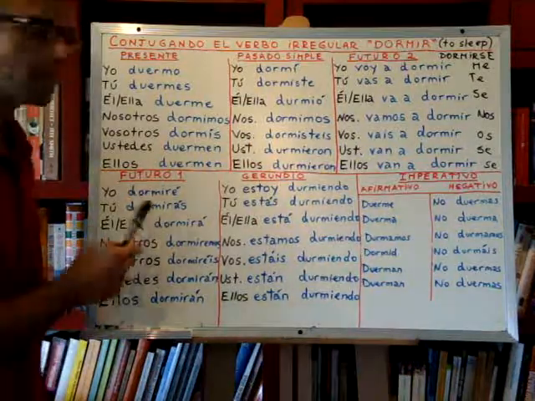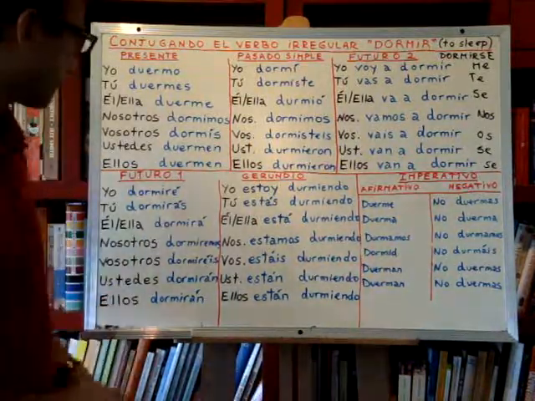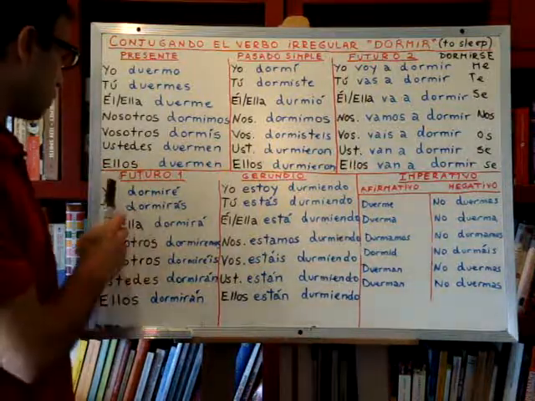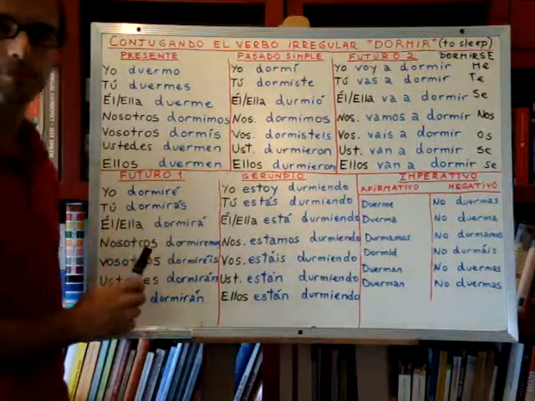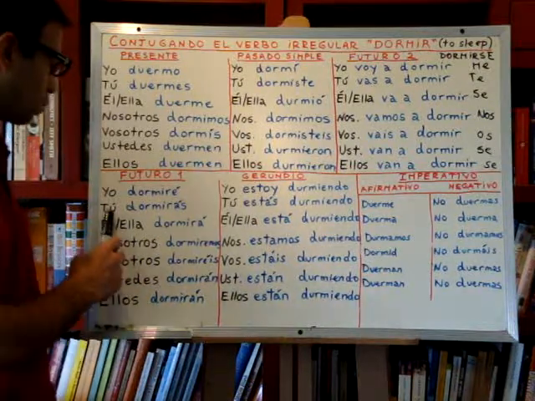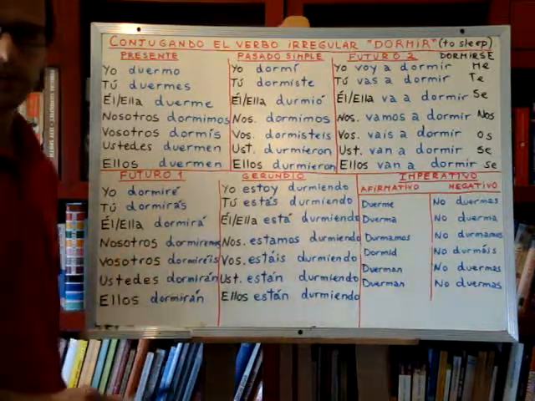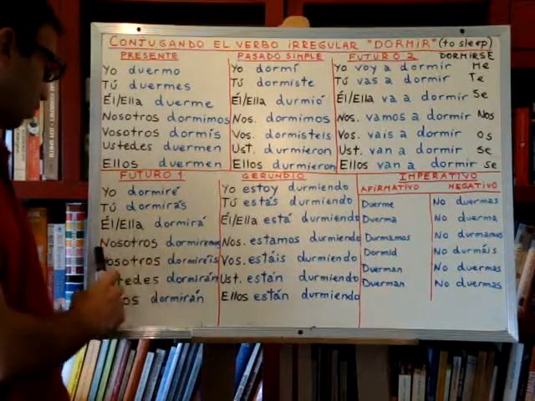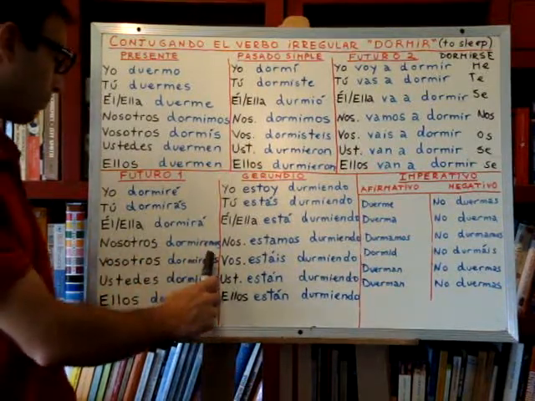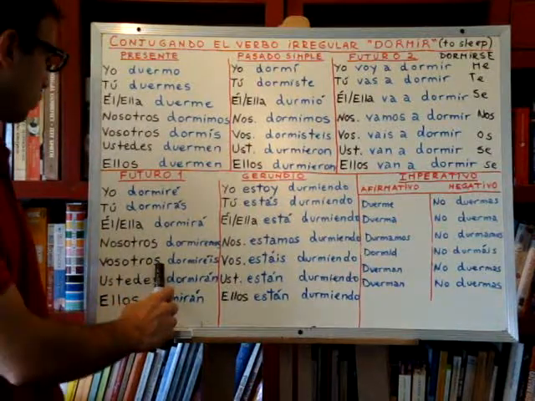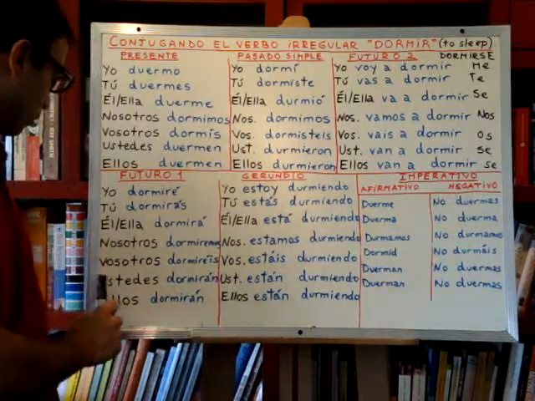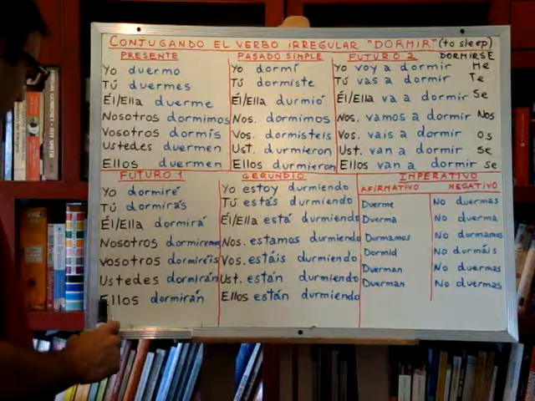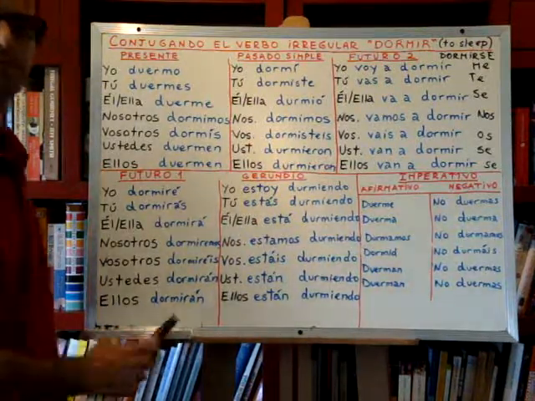Let's see now the simple future, right? Simple future, I will sleep. Yo dormiré. I will sleep. Tú dormirás. You will sleep. Él or ella dormirá. Nosotros dormiremos. Vosotros dormiréis. Ustedes dormirán. And ellos dormirán.